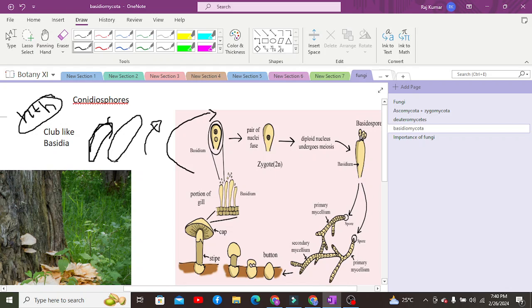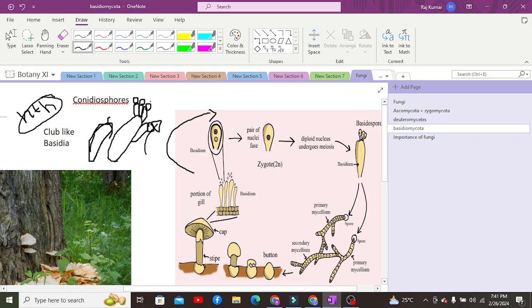That rod-like structure has four stalks, or finger-like projections. These four finger-like projections are known as sterigmata, and each of the sterigmata has a spore, which is known as the basidiospore. Each basidium therefore has four basidiospores over it. Now, these four basidiospores are haploid, which means meiosis occurs in the basidium.